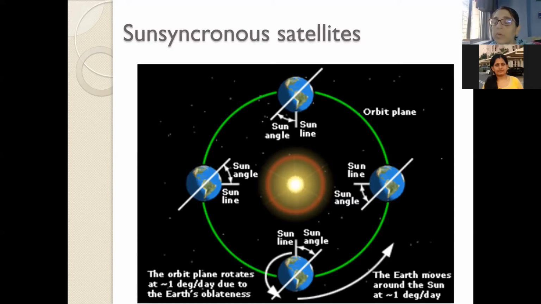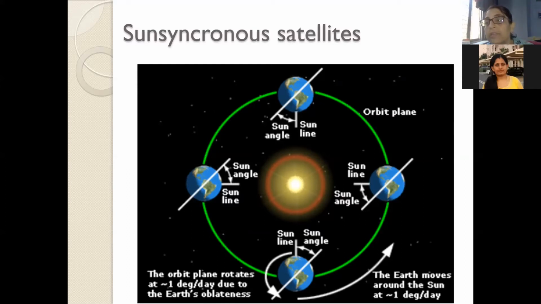This happens because the orbital plane of the satellite is also revolving around the Earth at a rate of 0.9856 degrees per day. That is approximately 1 degree per day, and because of this, in 365 days the orbit completes one revolution around the Sun, while the satellite is continuously revolving around the Earth in the orbit.